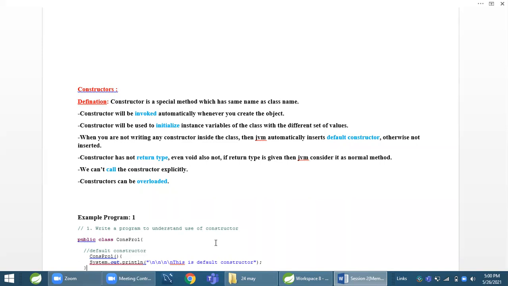Also, if we don't write a constructor, then the JVM inserts a default constructor for it. And if we write one, then it will not insert. Getting this? Yes. Okay.